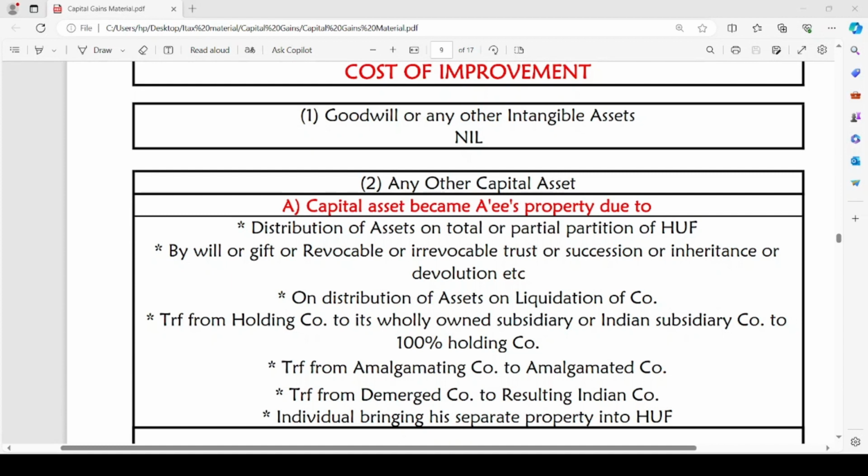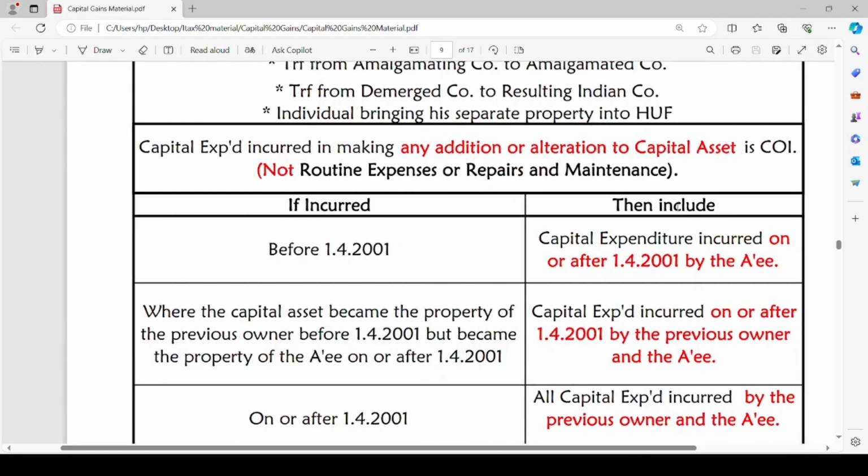But for any other capital asset, when the capital asset became the assessee's property due to distribution of assets on total or partial partition of HUF, by will or gift, or revocable or irrevocable trust, or succession or inheritance or devolution, on distribution of assets on liquidation of company, transfer from holding company to its wholly owned Indian subsidiary company or subsidiary company to 100% holding company, transfer from amalgamating company to amalgamated company, transfer from demerged company to resulting Indian company, individual bringing his separate property into HUF, where the assessee has acquired the capital asset without paying any cost from his own pocket, in such a case, the cost of improvement will be the capital expenditure incurred in making any addition or alteration to the capital asset.